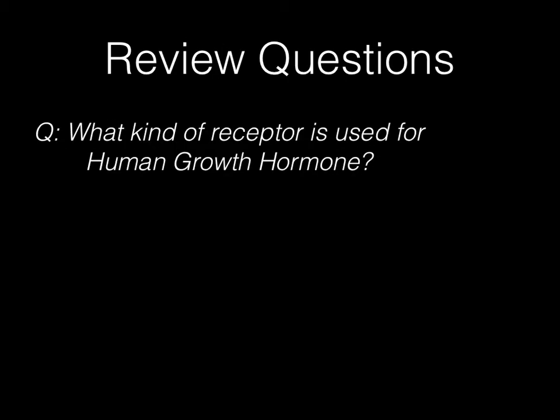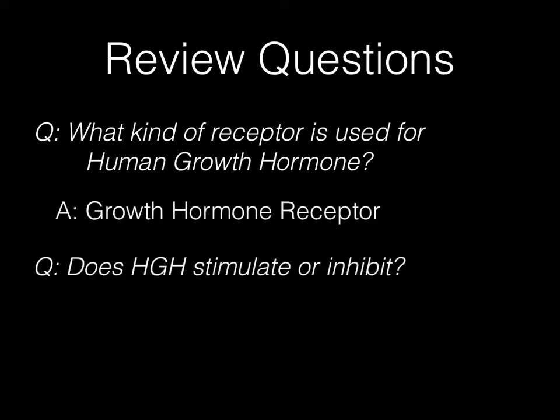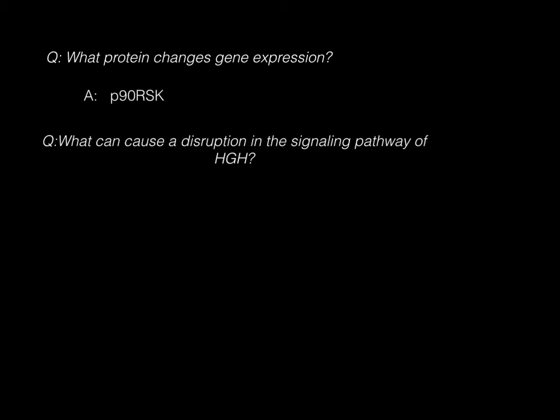Review questions. What kind of receptor is used for human growth hormone? Growth hormone receptor. Does HGH stimulate or inhibit a response? Stimulates a response. What protein changes gene expression? The protein P90RSK. What can cause a disruption in the signaling pathway of HGH? A tumor on the pituitary gland.